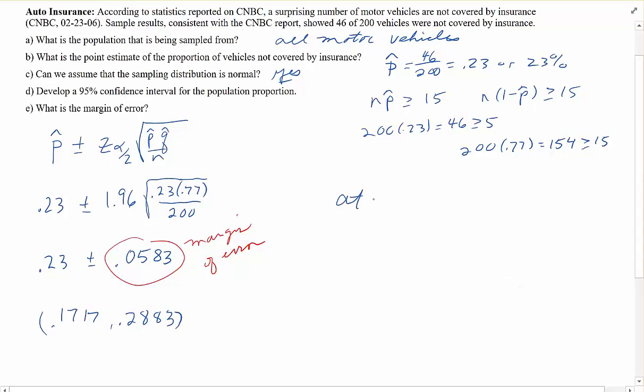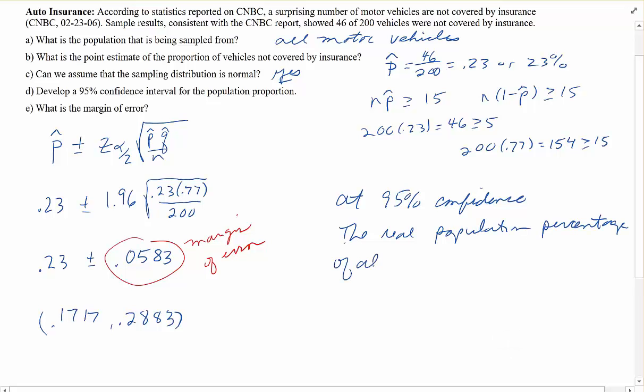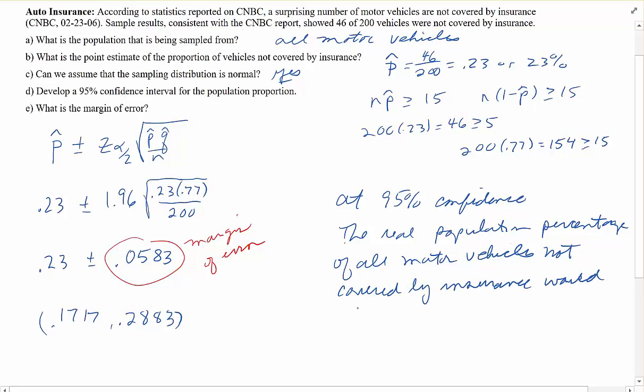I would say at 95% confidence, the real population percentage of all motor vehicles not covered by insurance would